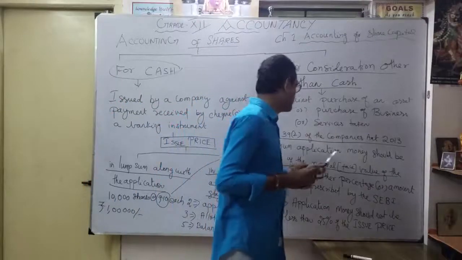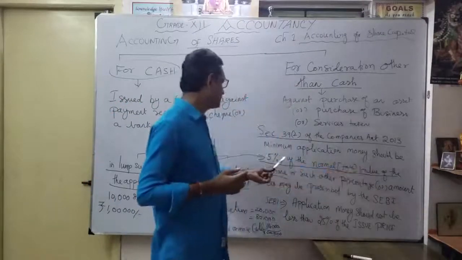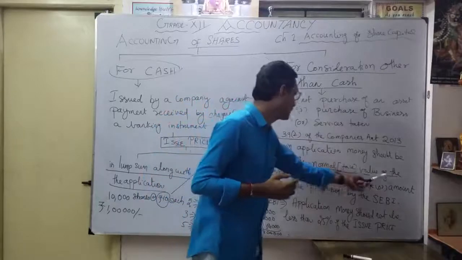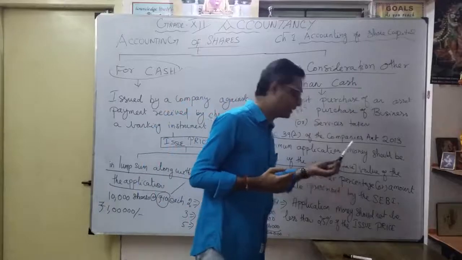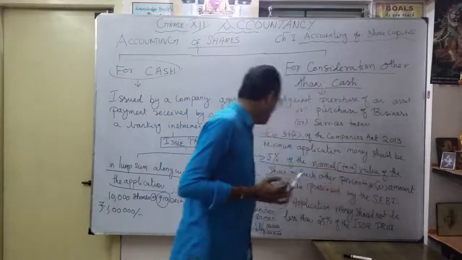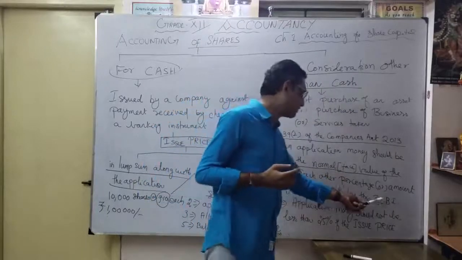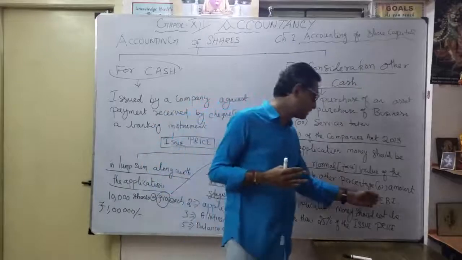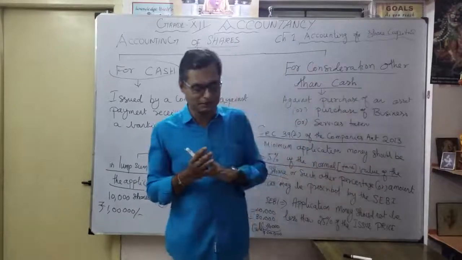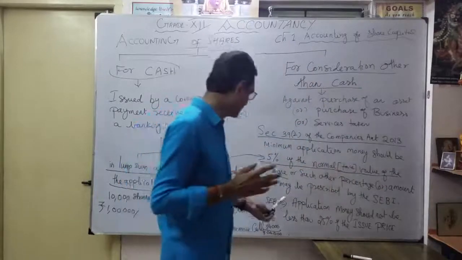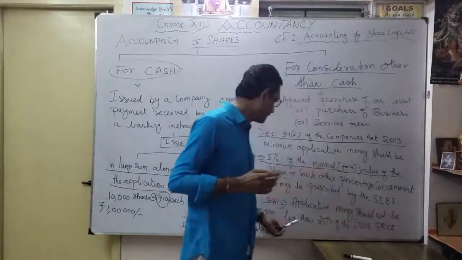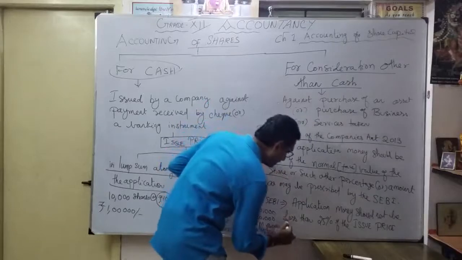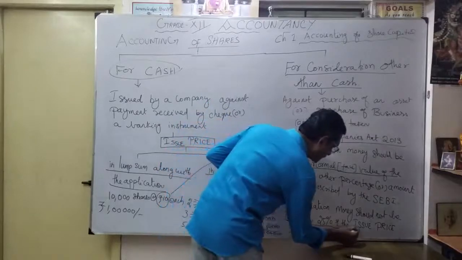So minimum application money should be 5% of the nominal face value of the share, or such other percentage or amount as may be prescribed by SEBI. What is SEBI? Securities and Exchange Board of India. Again, SEBI mentions that application money should not be less than 25% of the issue price.